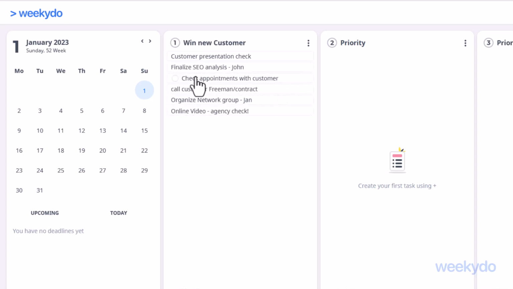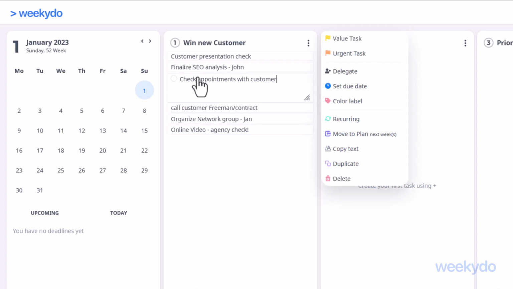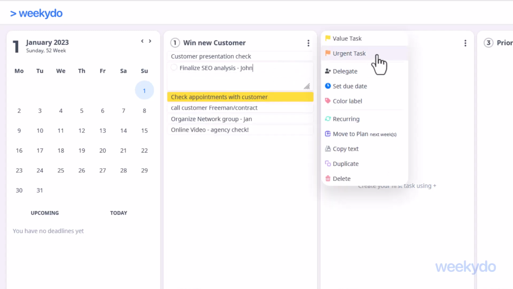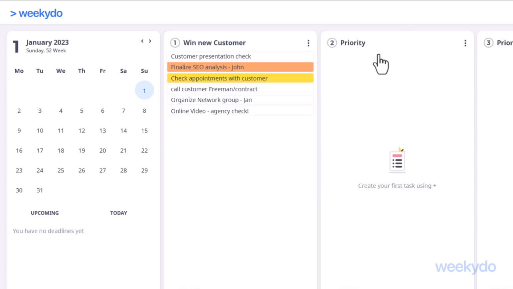As you can see, we have now entered several tasks. The most important activities, that is, all those that carry the highest value for the implementation of your priority, are now marked as value tasks. The background now appears yellow, so that you can always see at a glance which of your tasks are particularly important, helping you to get as much done as possible. If something is particularly important, you can mark the respective task as an urgent task. The background then turns orange, and you can immediately see what you need to attend to right away.